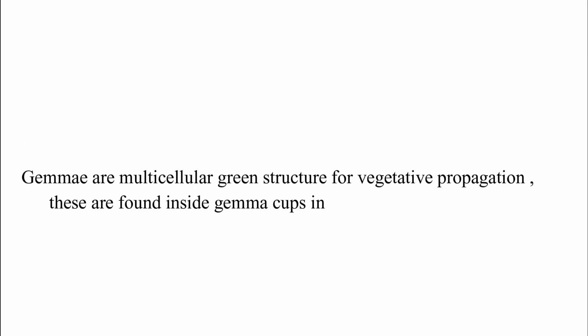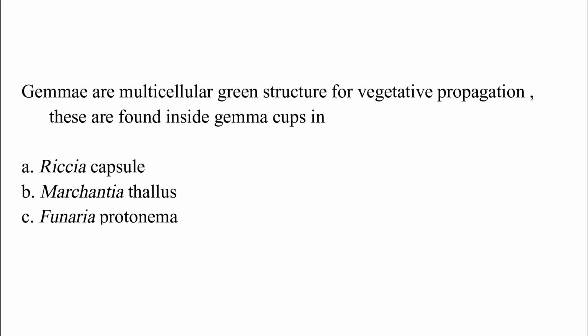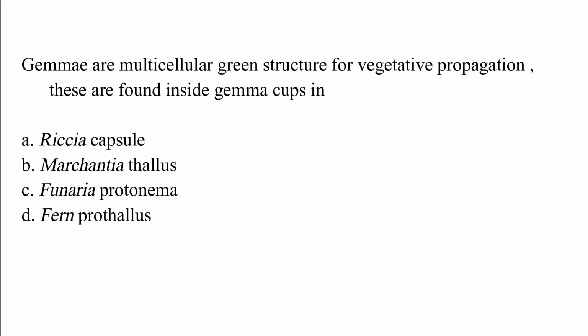Gemmae are multicellular green structures for vegetative propagation. These are found inside gemma cups in: option A, Riccia capsule; option B, Marchantia thallus; option C, Funaria protonema; option D, fern prothallus. The correct answer is option B, which is Marchantia thallus.